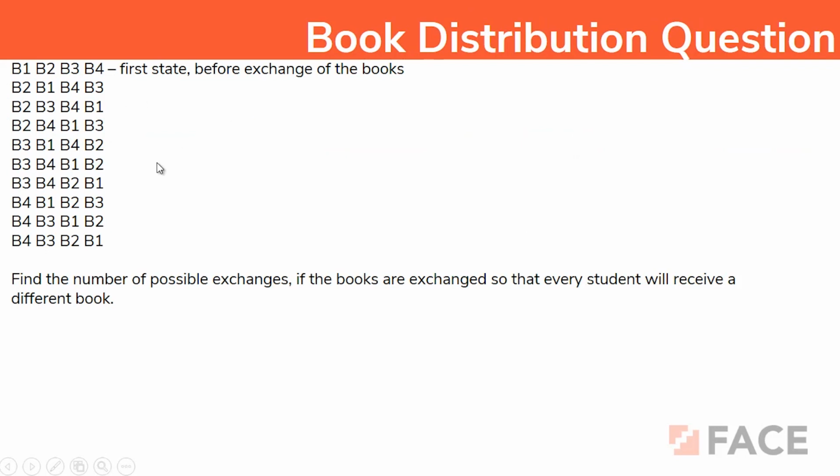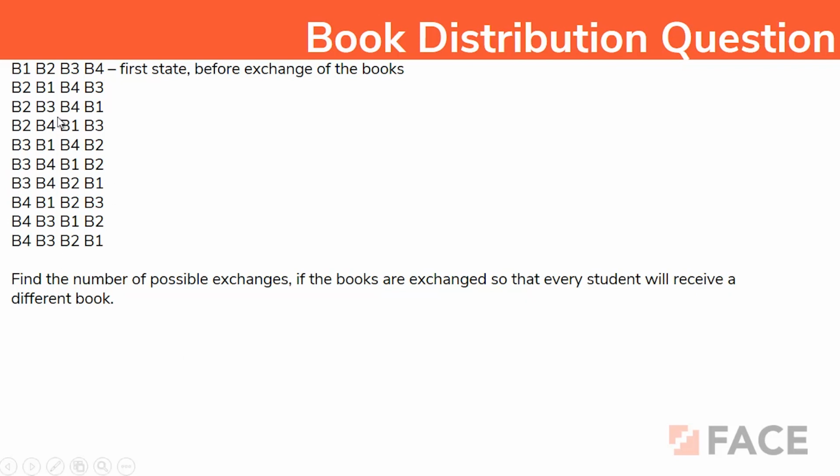For example, if there are 4 books and 4 students, then the possible arrangements are like this. First state, before exchange of books: B1, B2, B3, B4, and after that he will take B2, B1, B4, B3. And then B2, B3 can be changed. So find the total number of possible exchanges if the books are exchanged so that every student will receive a different book. That is the question.